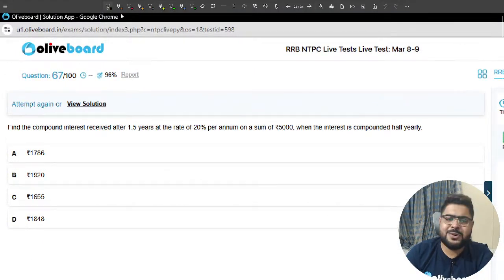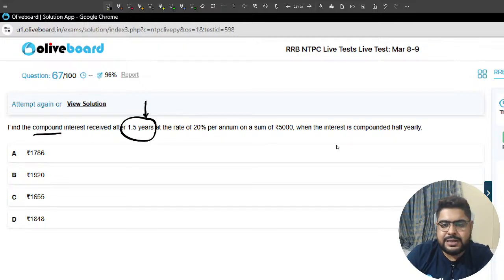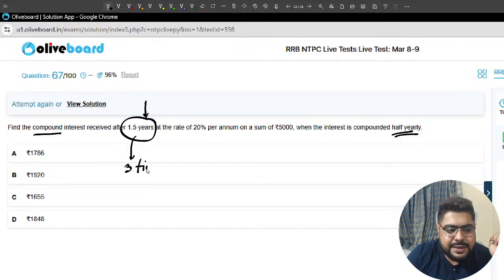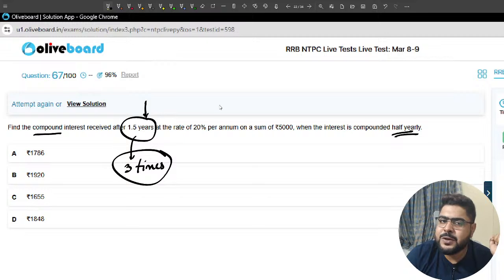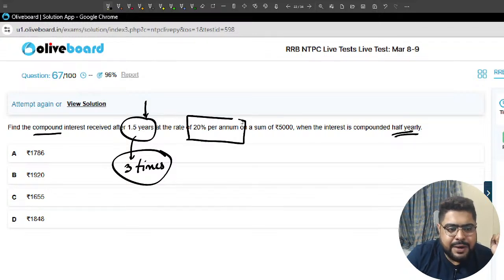I'm moving to the next. Find the compound interest. 1.5 years, half yearly. So half yearly interest credit means the interest will be credited 3 times, sir. So the 20% per annum rate means every 6 months the rate is 10%.